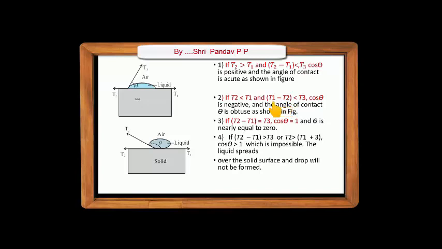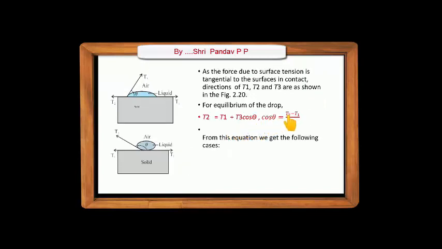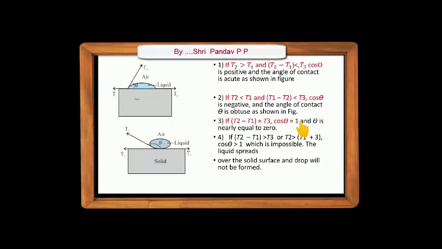And as its magnitude is less than T3, see the previous equation, the numerator is negative and smaller in magnitude than the denominator. The ratio (T2 - T1)/T3 is negative and greater than -1. In this case, cos theta is negative and the angle of contact is greater than 90 degrees, hence it is obtuse as shown in this figure.